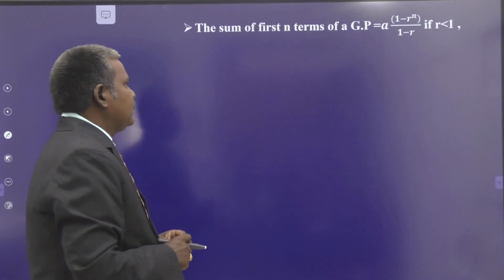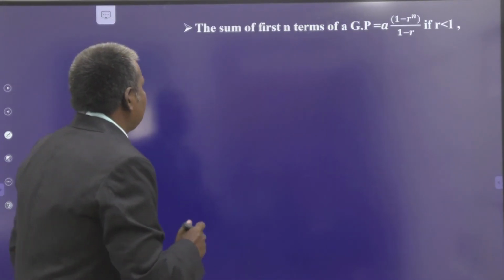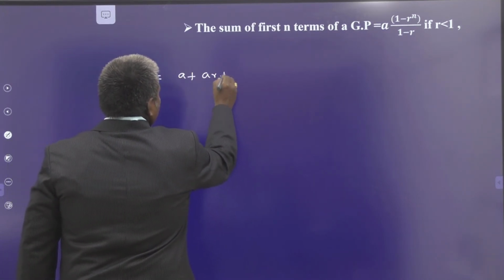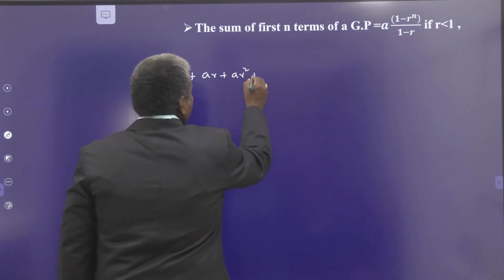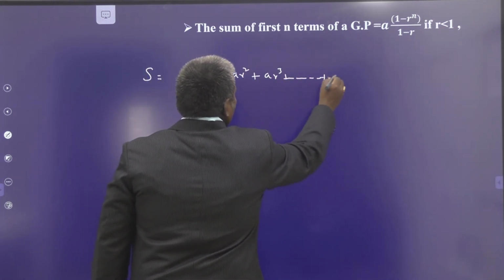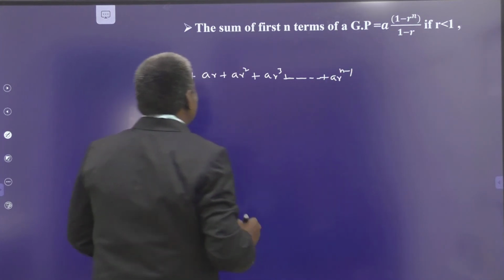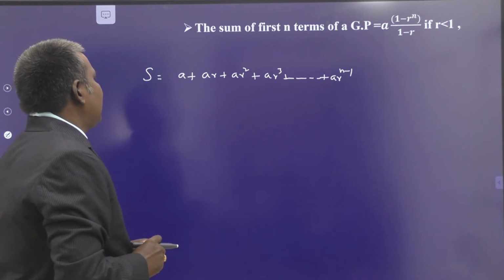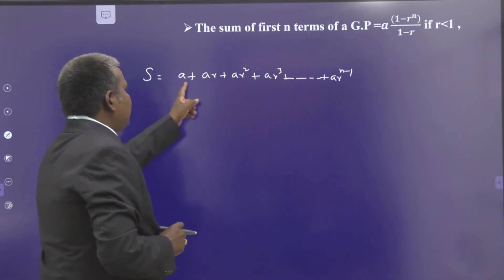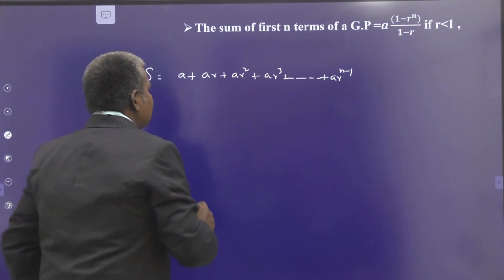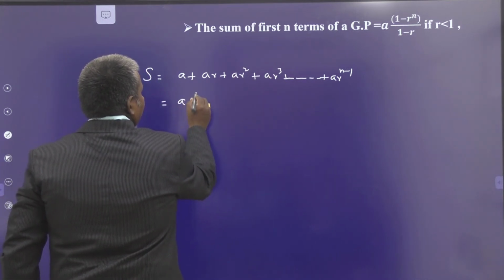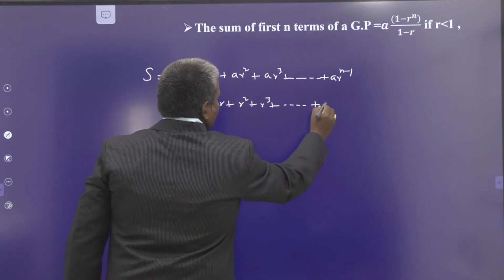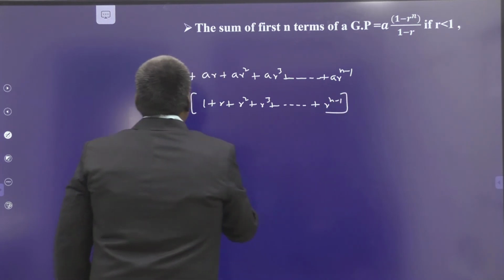for r less than 1. So what is S here? S is a plus ar plus ar square plus ar cube plus and so on up to ar power n minus 1. It's a sum. The formula is a into 1 minus r power n by 1 minus r. If you take a common, S equals a times 1 plus r plus r square plus r cube and so on up to r power n minus 1.